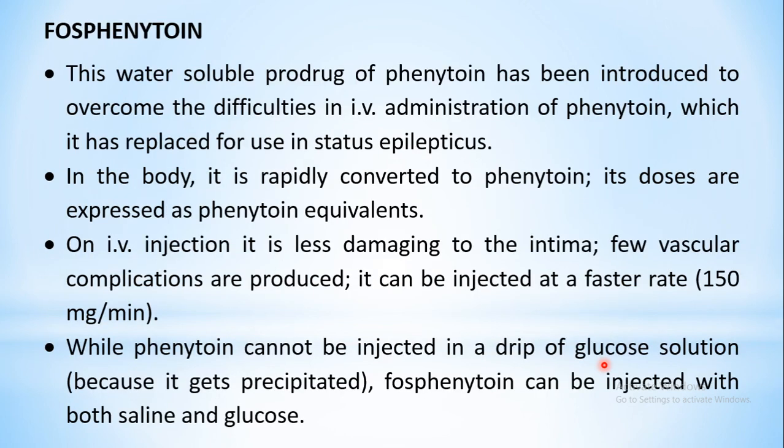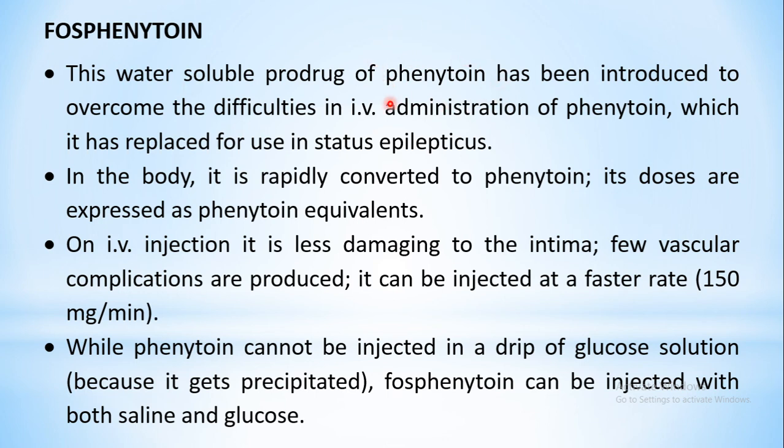Now, one more example is involved over here under hydantoin, that is fosphenytoin. Fosphenytoin is a prodrug of phenytoin. Basically, this is designed to overcome certain difficulties of phenytoin. We have seen there are so many drawbacks. This particular drug, fosphenytoin, is a water-soluble prodrug of phenytoin. Remember, under phenytoin, we have seen that aqueous solubility is low, because of which its absorption may not be very good.